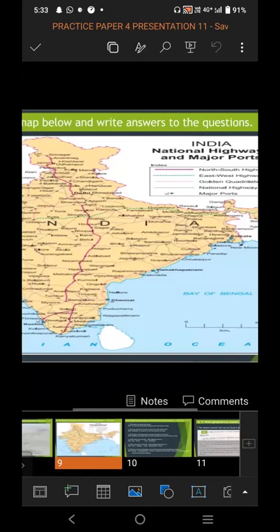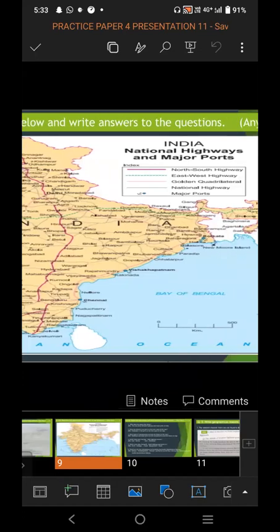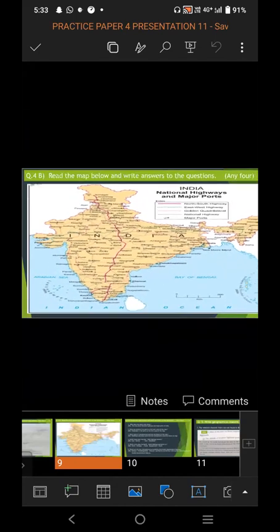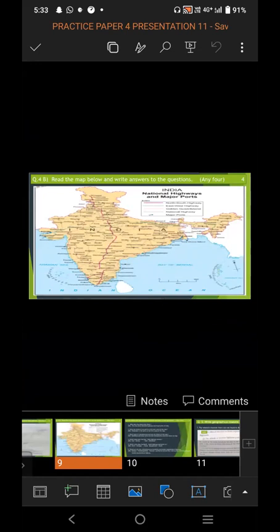So all the different color signs and different types of lines are used to show the information, such as north-south highway, east-west highway, Golden Quadrilateral, national highway, and major ports. So for this question, first you have to study the map, read the map carefully, and try to understand what information it gives, to which country it is related, India or Brazil, and then you have to solve the question.